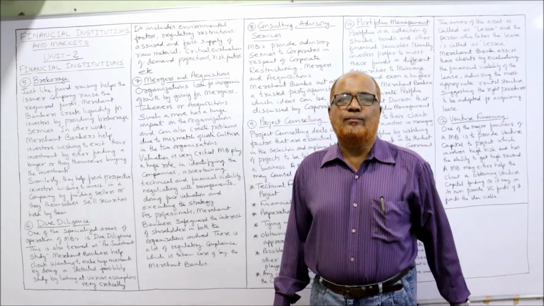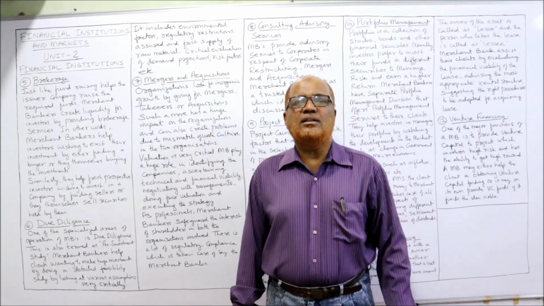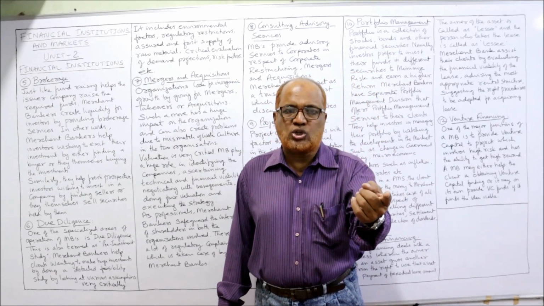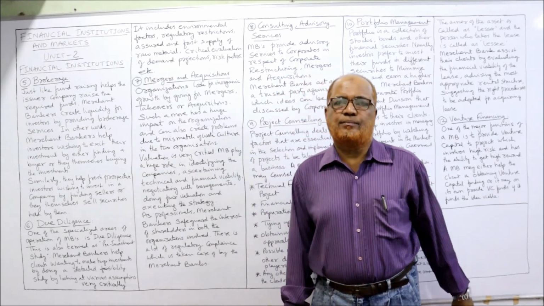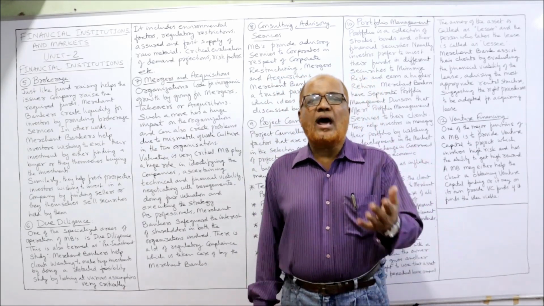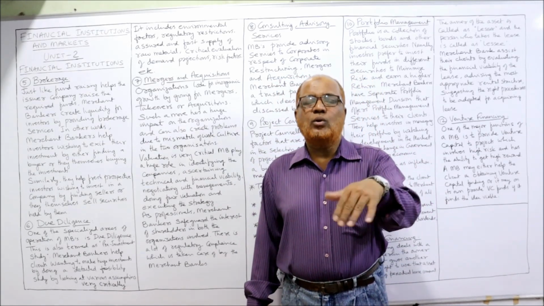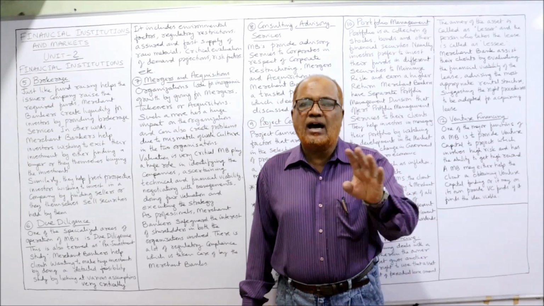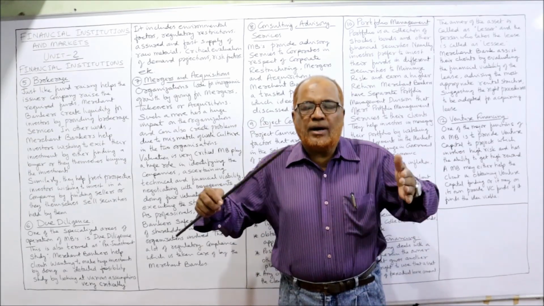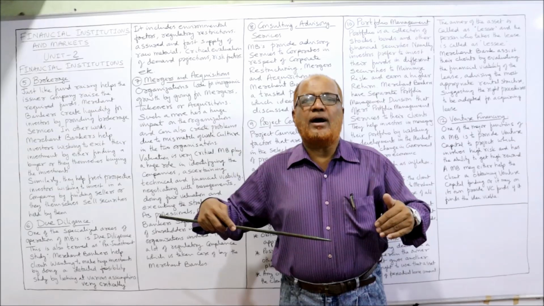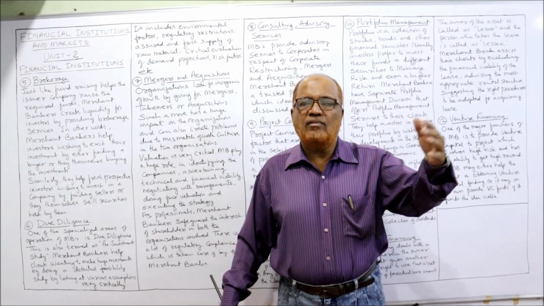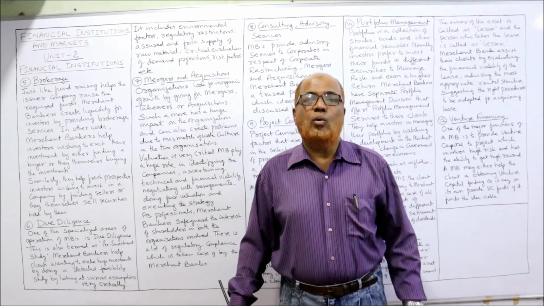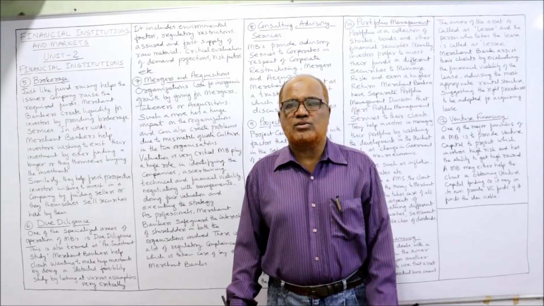Liquidity means converting the investment into cash or cash into investment. That means the people who have an investment and want to liquidate, they want to sell away the investment. Then the merchant bank themselves will buy, or the merchant bank will find a genuine buyer who wants to buy the investments.